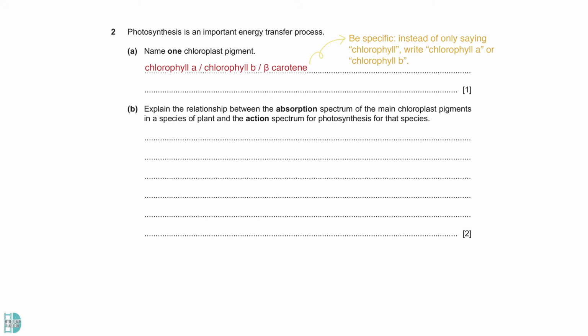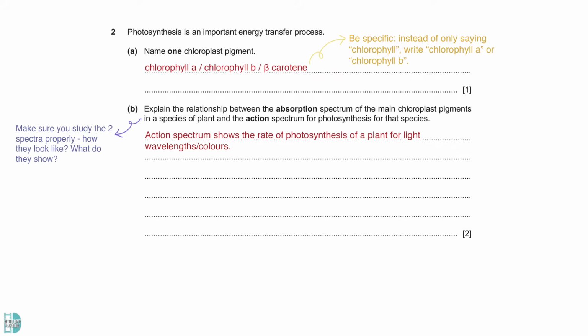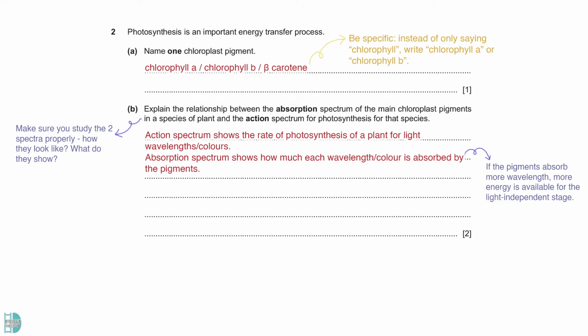B. Explain the relationship between the absorption spectrum of the main chloroplast pigments in a species of plant and the action spectrum. You need to know what the graphs show you to answer this question. The action spectrum shows the rate of photosynthesis of a plant at different light wavelengths or color. The absorption spectrum shows how much each wavelength or color is absorbed by the pigments. If the pigments in a plant absorb more wavelength, more energy is available for the light-independent stage of photosynthesis. So, higher absorption gives higher photosynthesis.